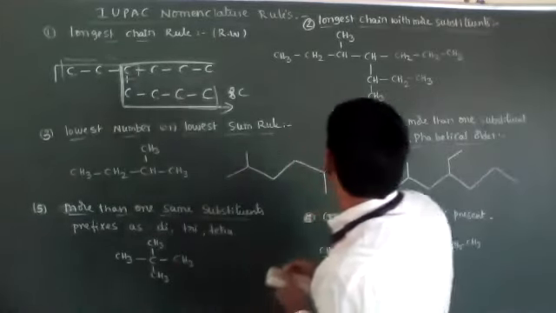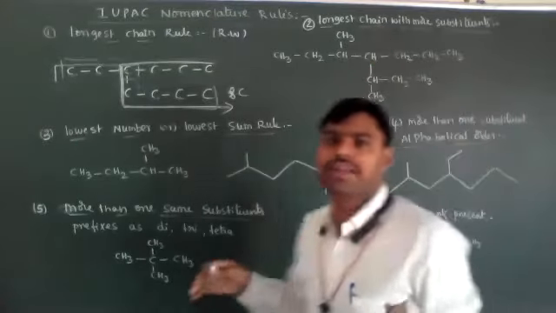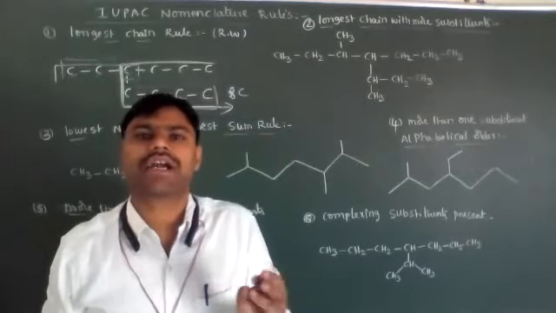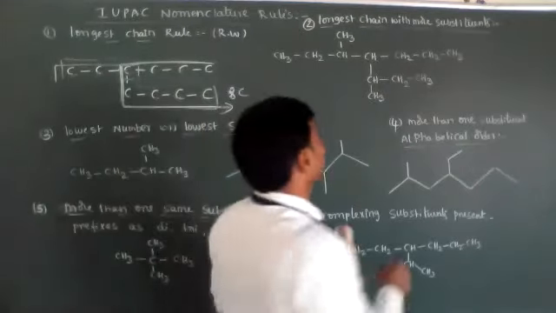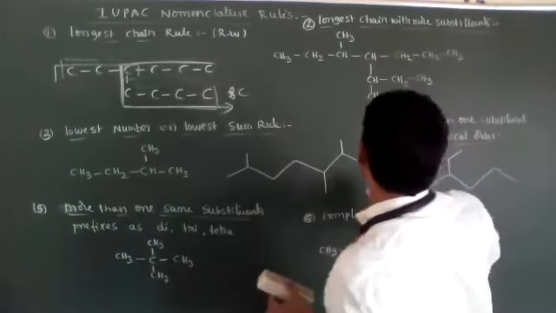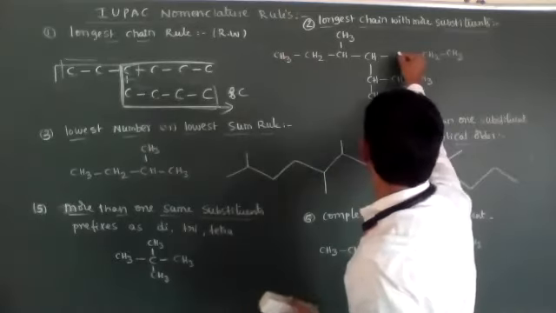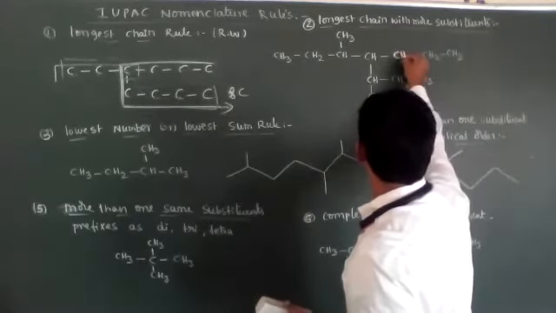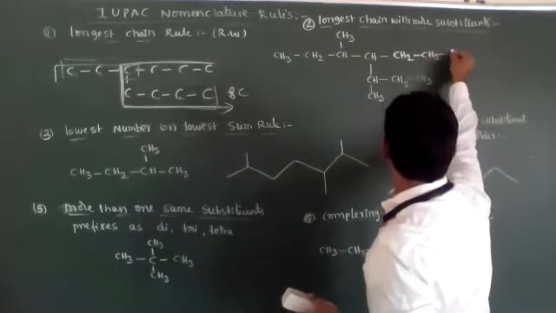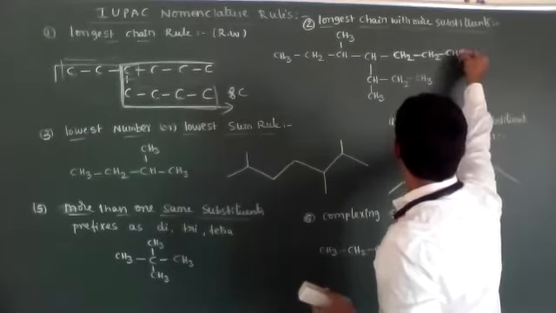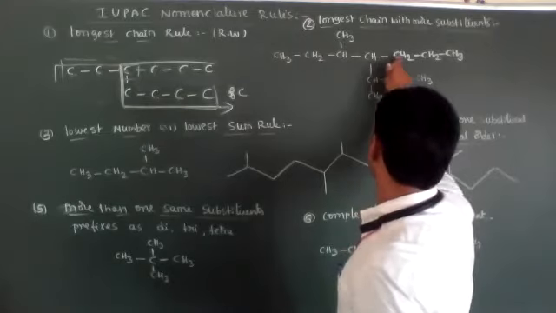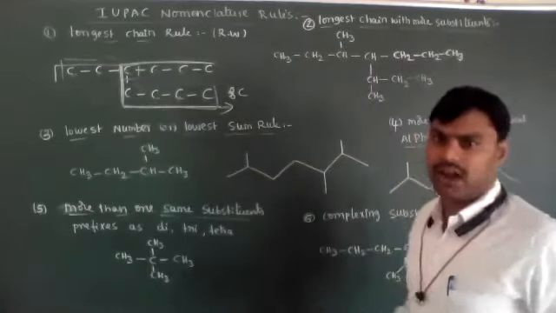Next, the second rule. If the longest carbon chain has more than one substituent present, then what do we have to choose? We have to select the longest carbon chain with more substituents. The second rule is the longest carbon chain with more substituents. Let's see this. In this organic compound, 1, 2, 3, 4, 5, 6, 7, 7 is the longest carbon chain.